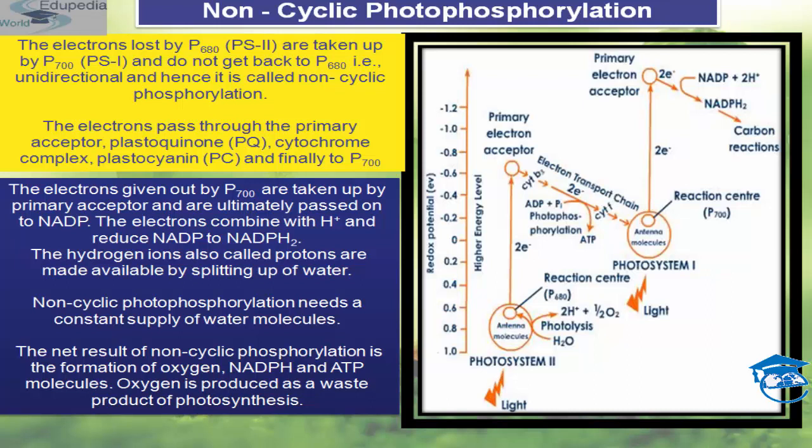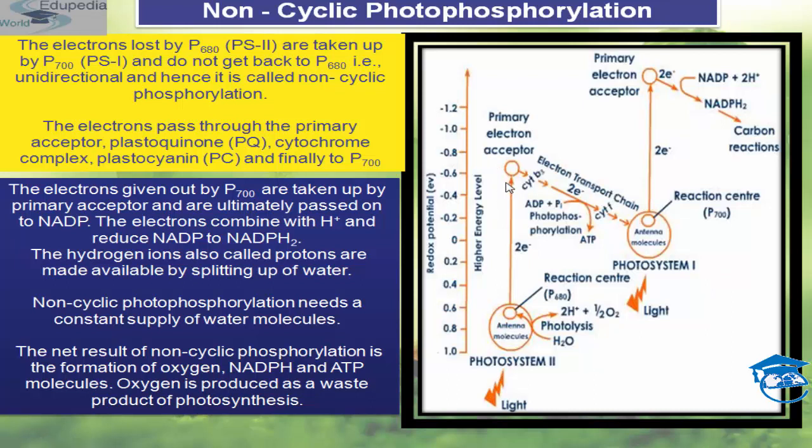The electron passes through the primary acceptor. See, when sunlight hits this antenna molecule, that is your PS2, which is P680, it expels 2 electrons, which are taken up by the primary electron acceptor.